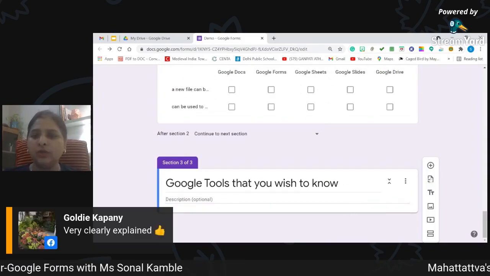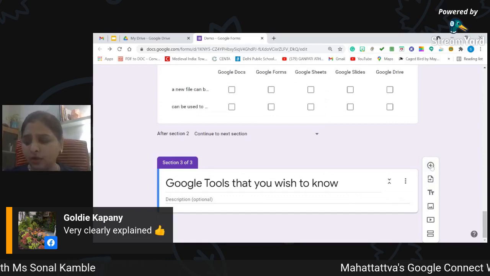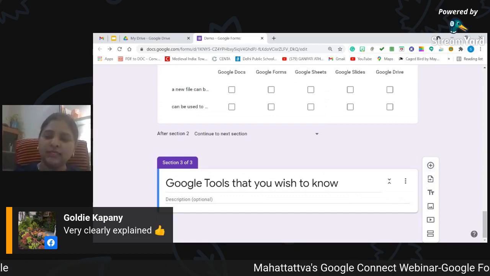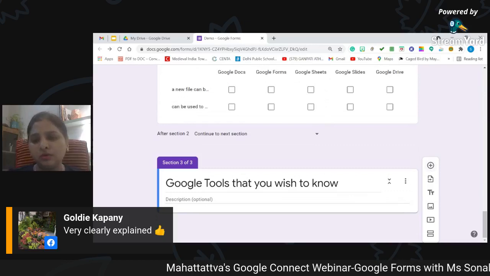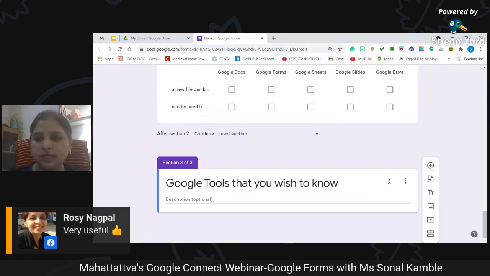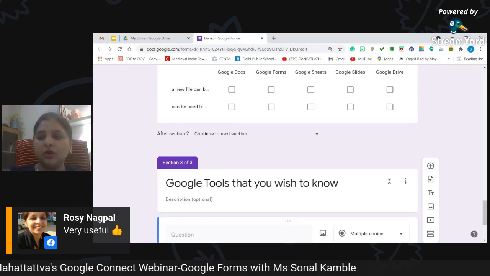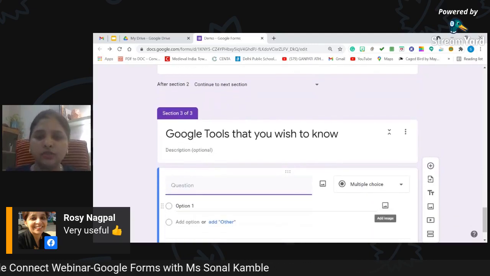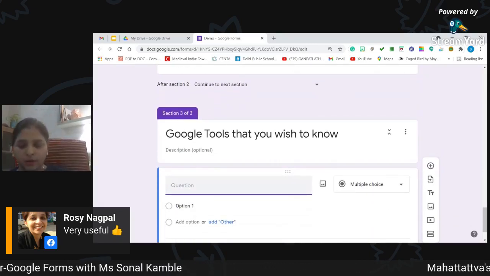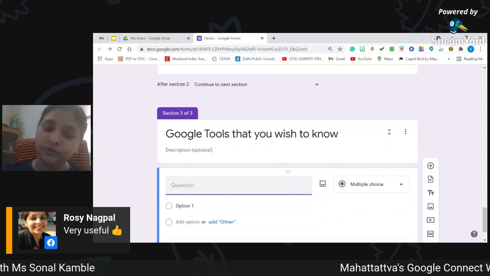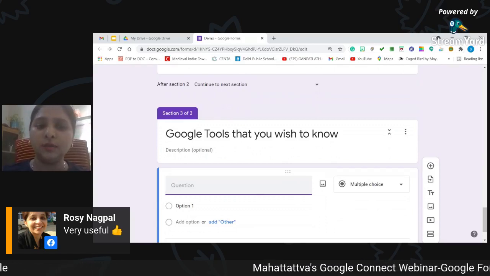And now if someone wishes to share what they want to learn, we cannot just ask them ki, Acha, why you want to learn these tools. We need to know that, isn't it? We just can't ask them what they want to learn. We need to know why they wish to learn and how they will go about it. So here comes section 3 for the users who wish to learn about the Google tools.